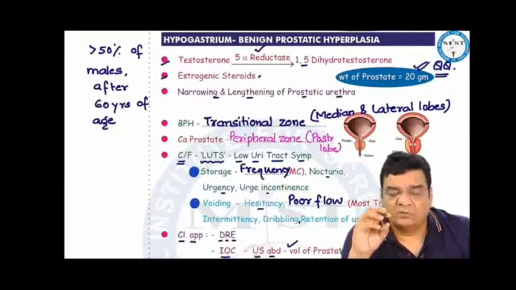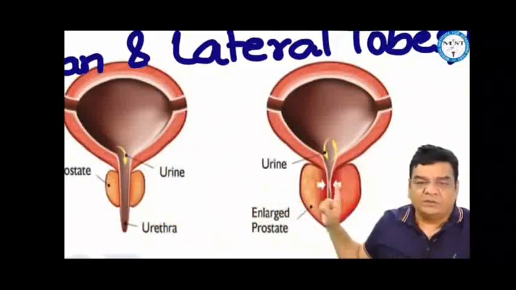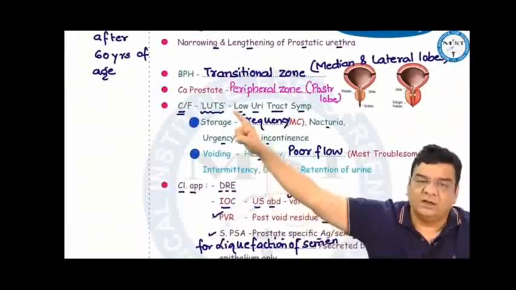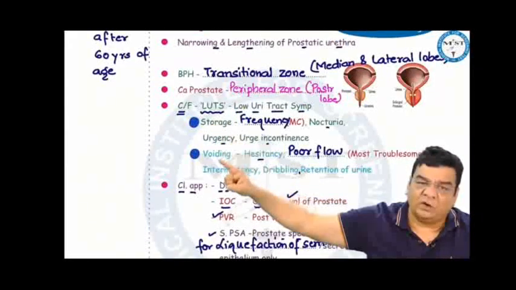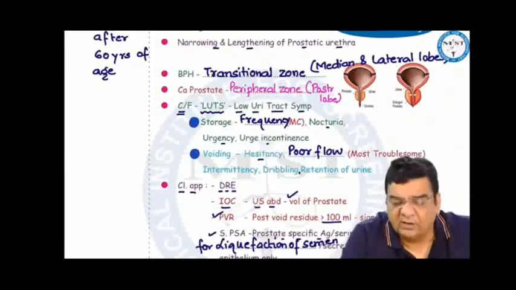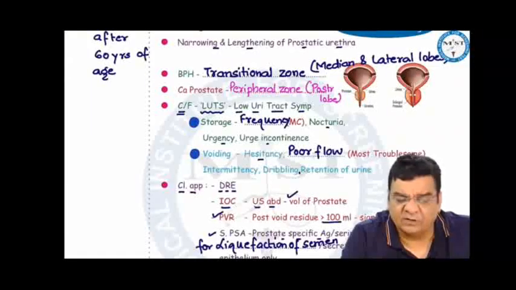Okay. So now, when this prostate enlarges, the whole story is related to the diameter of the prostatic urethra. Normal diameter is like this, but in BPH, the prostatic urethra becomes narrow. Patients can present with various lower urinary tract symptoms, which we call LUTS. These symptoms can be classified as storage problems or voiding problems. In storage problems, the patient can present with frequency of micturition, maybe more common at night, nocturia, sometimes urgency and urge incontinence. While voiding symptoms include hesitancy, where the patient has to wait for some time before the urine starts.